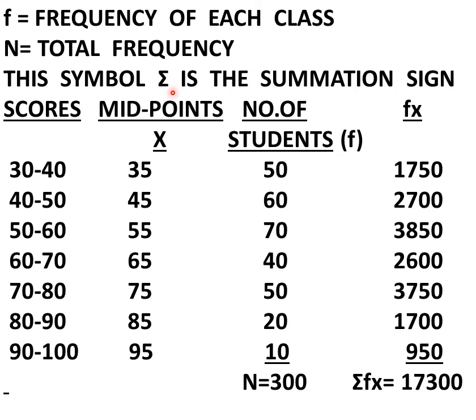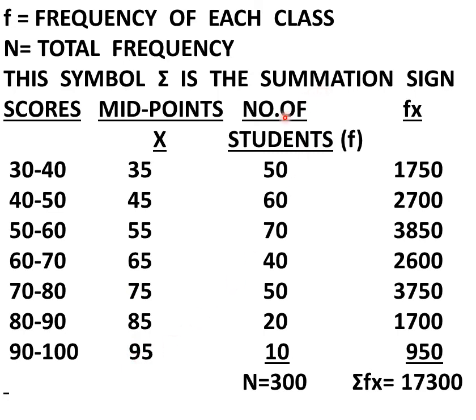Now coming to the solution, scores are listed below: 30 to 40, 40 to 50, 50 to 60, 60 to 70, 70 to 80, 80 to 90, 90 to 100. The midpoint of each class is: 30 to 40 is 35, 40 to 50 is 45, 50 to 60 is 55, 60 to 70 is 65, 70 to 80 is 75, 80 to 90 is 85, 90 to 100 is 95.